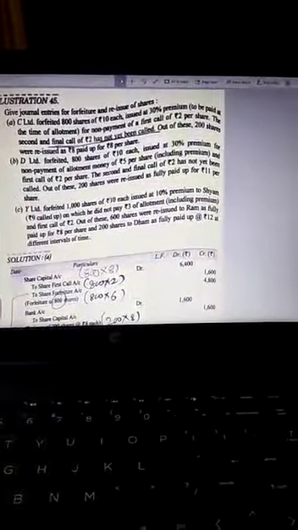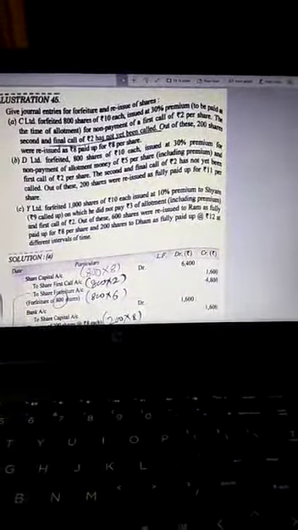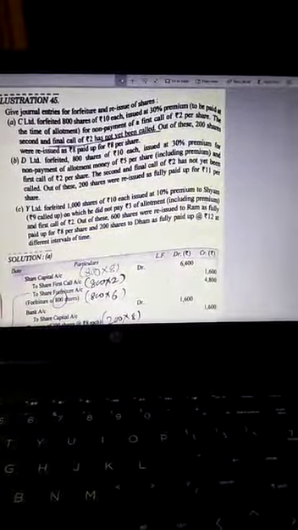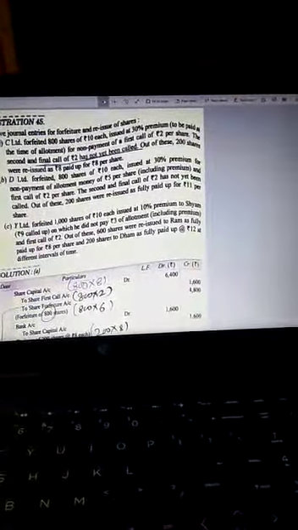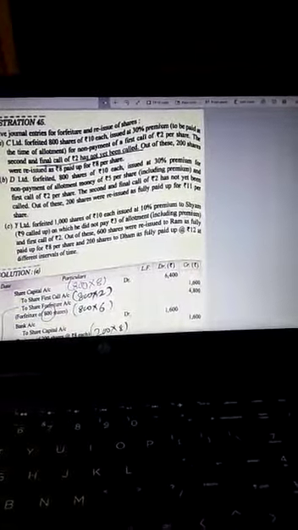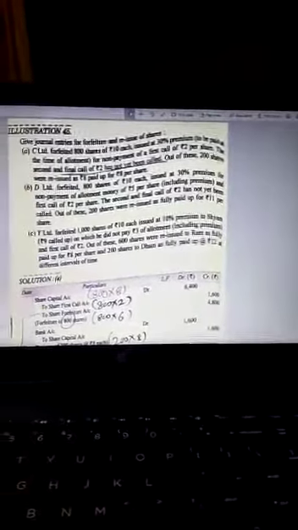See carefully, 800 shares are forfeited. In the first sentence it is given 10 rupees each and it is issued at 30% premium. Premium is to be paid at the time of allotment, and the first call of 2 rupees is not paid. The second and final call of 2 rupees has not been called. Out of these, 200 shares were reissued as 8 rupees paid up for 8 rupees per share. So we have to pass the necessary entry of forfeiture first.